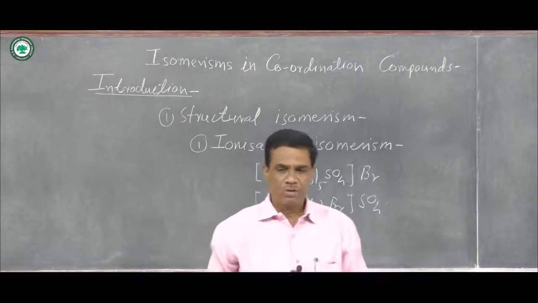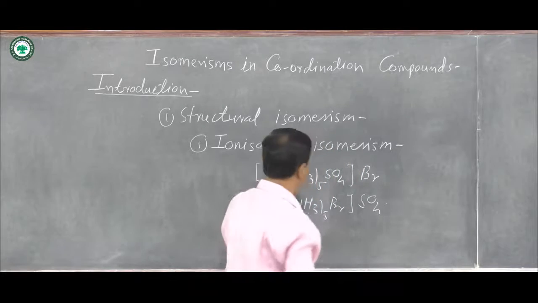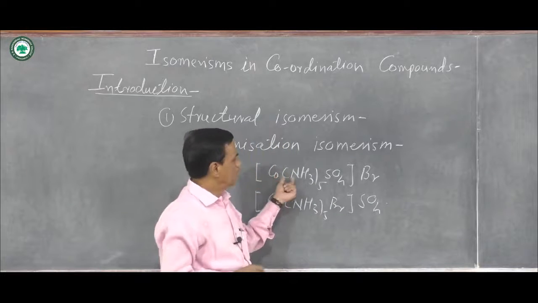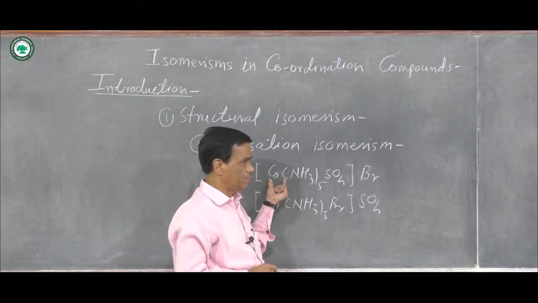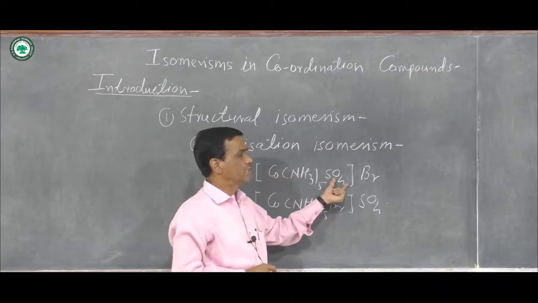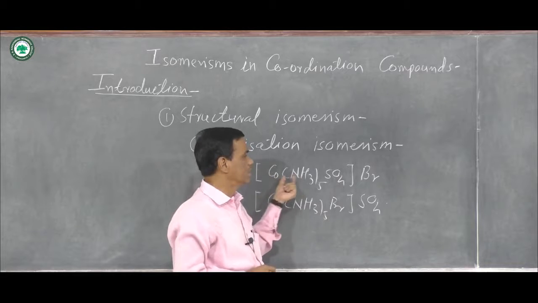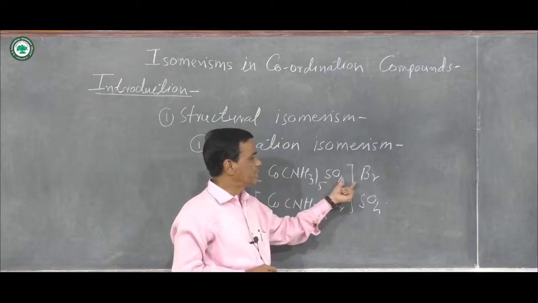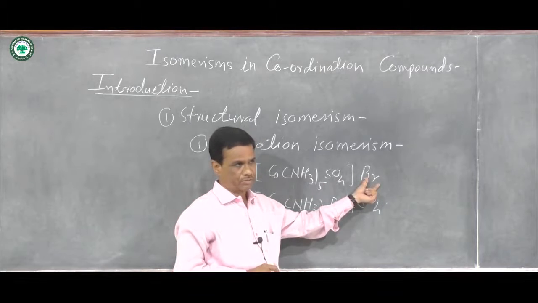In these two complex compounds, central metal ion is cobalt. Then 5 NH3 ligands are directly attached to the cobalt ion. Then here sulfate SO4 double minus is directly attached to the cobalt, and this is in the first pair, and here bromide ligand is in second pair.